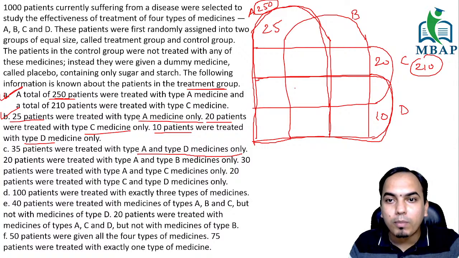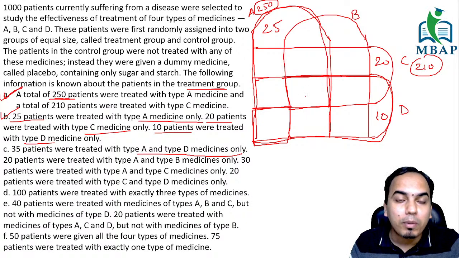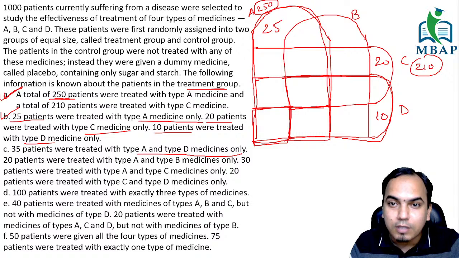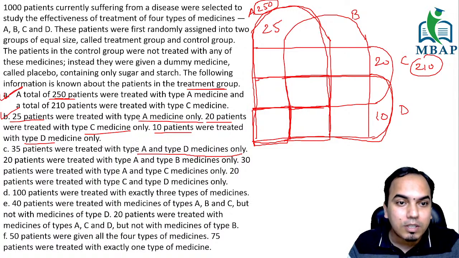So A and D common thing is what? Is this bucket, right? A and D, only A and D. If you see, this bucket is which? This is the bucket for A, B, C, D. That means all four are common here. If you bring this bucket, what is this bucket? This bucket is basically A, B, and D, right? Perfect. So I am looking here. The statement is telling me A and D only. That means this is the last common thing. This is A and D only. This is going to be how much?